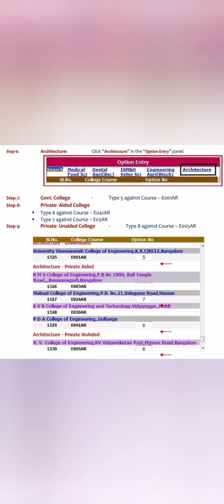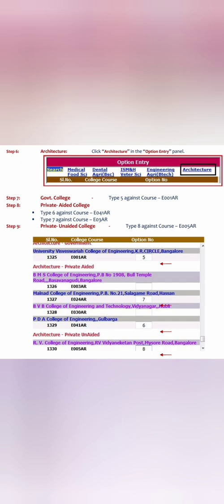Then now you move to the course which is private unaided, and there you said you will again go back to architecture courses. So what you have to do on the top is, you can see there is an architecture college list. You click on that, then only your architecture colleges will be visible. And we said from 5, 6, 7, 8 we will enter the architecture options.